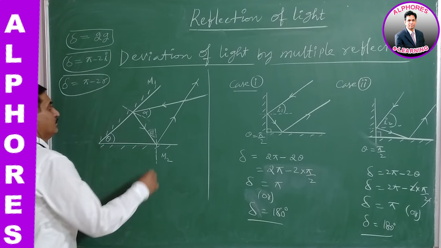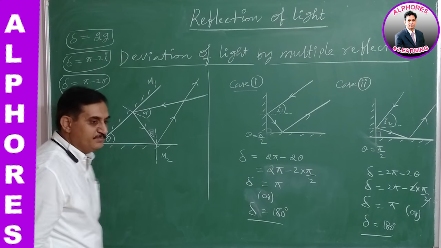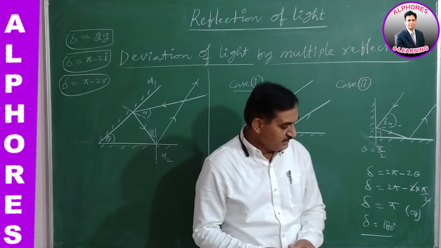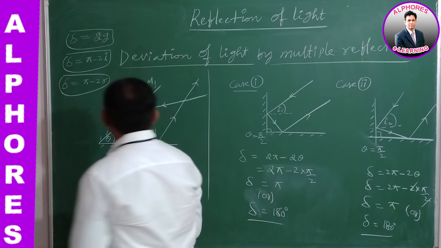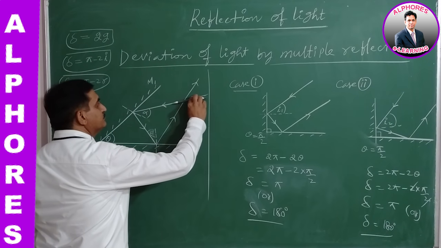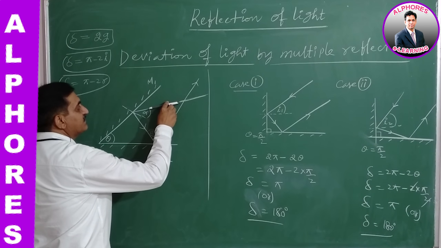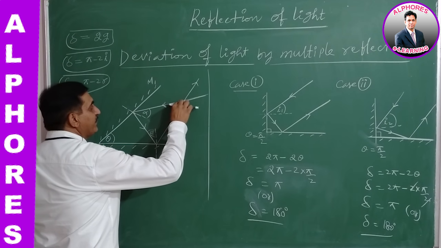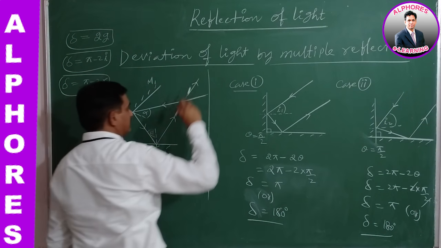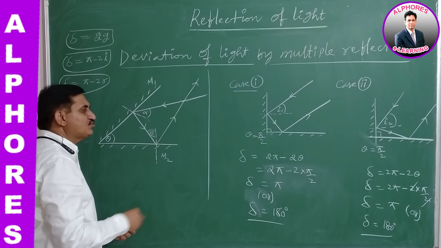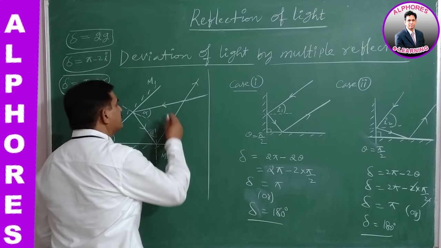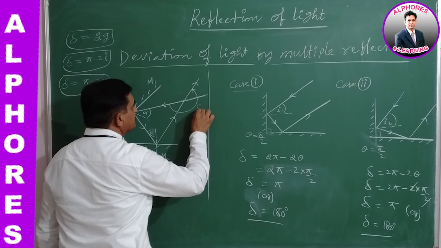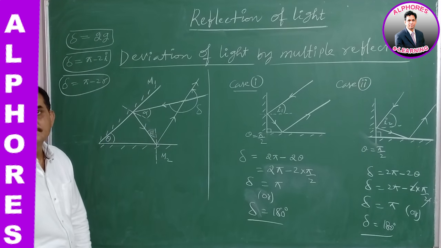To find the total deviation suffered by the light, the simple way to understand is: initially the light moves along this direction, it is turning in anti-clockwise direction and finally exits in this direction. So what is the total deviation suffered? Actually from this line to this line, this is the total deviation suffered.